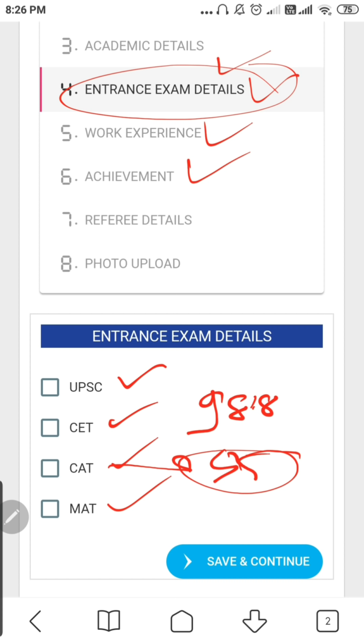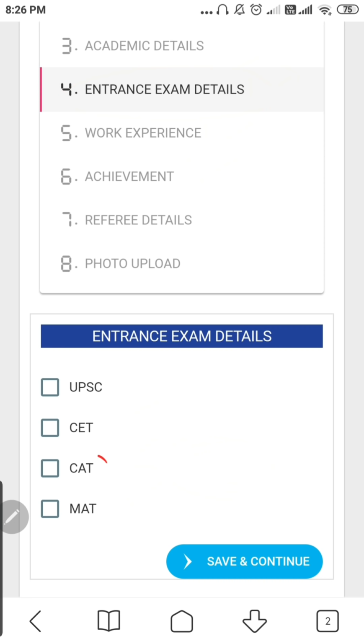Let me say it the other way: anybody who has got a call must have 97 percentile plus. All of you have got good marks, but they will question in the interview why you got 55 here, why you show such bad marks. So only if you have good marks, please post; otherwise, don't. Are you getting the point? If you have any question, you can ask in the comment box. I might make a part 2 of the video in case you have more questions.